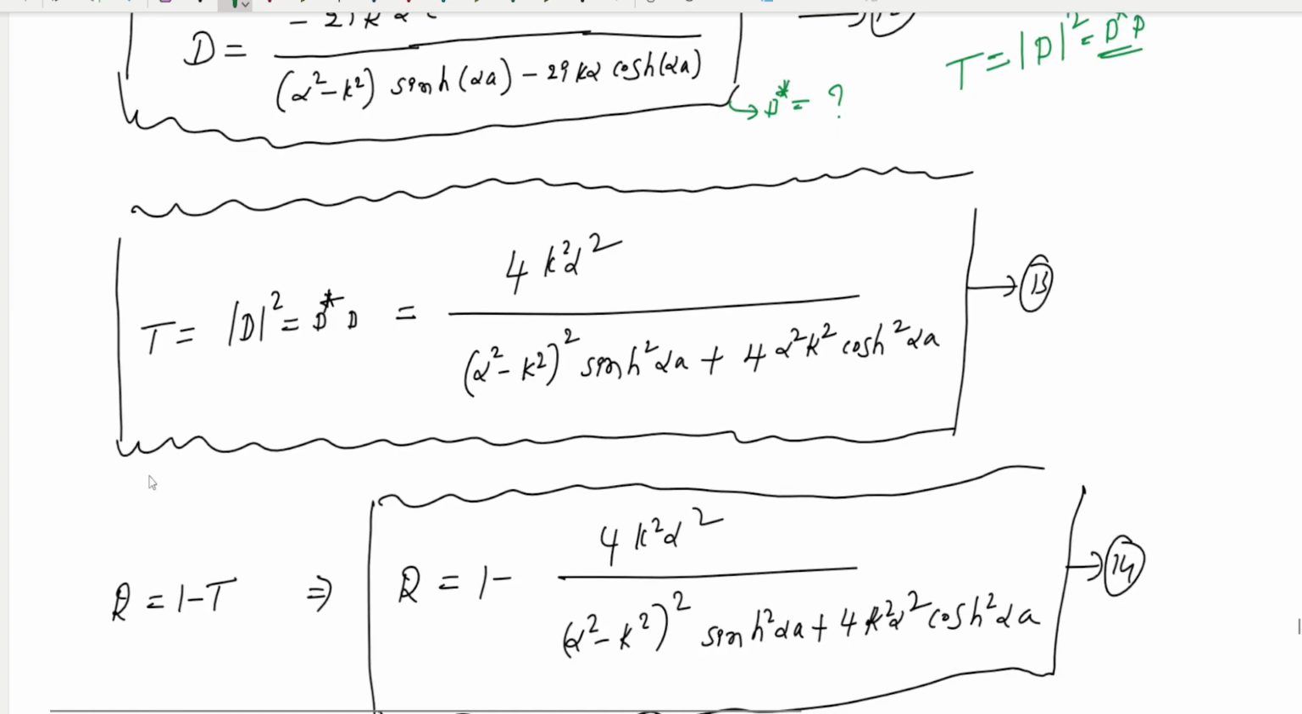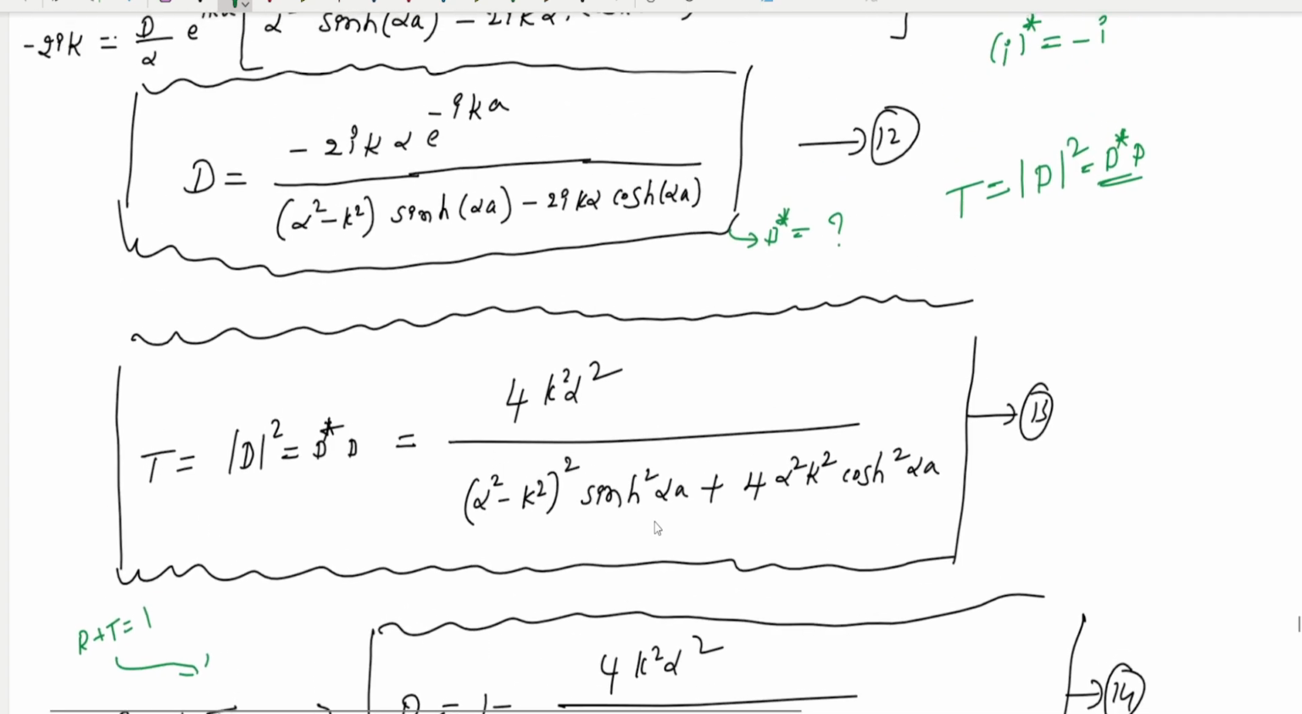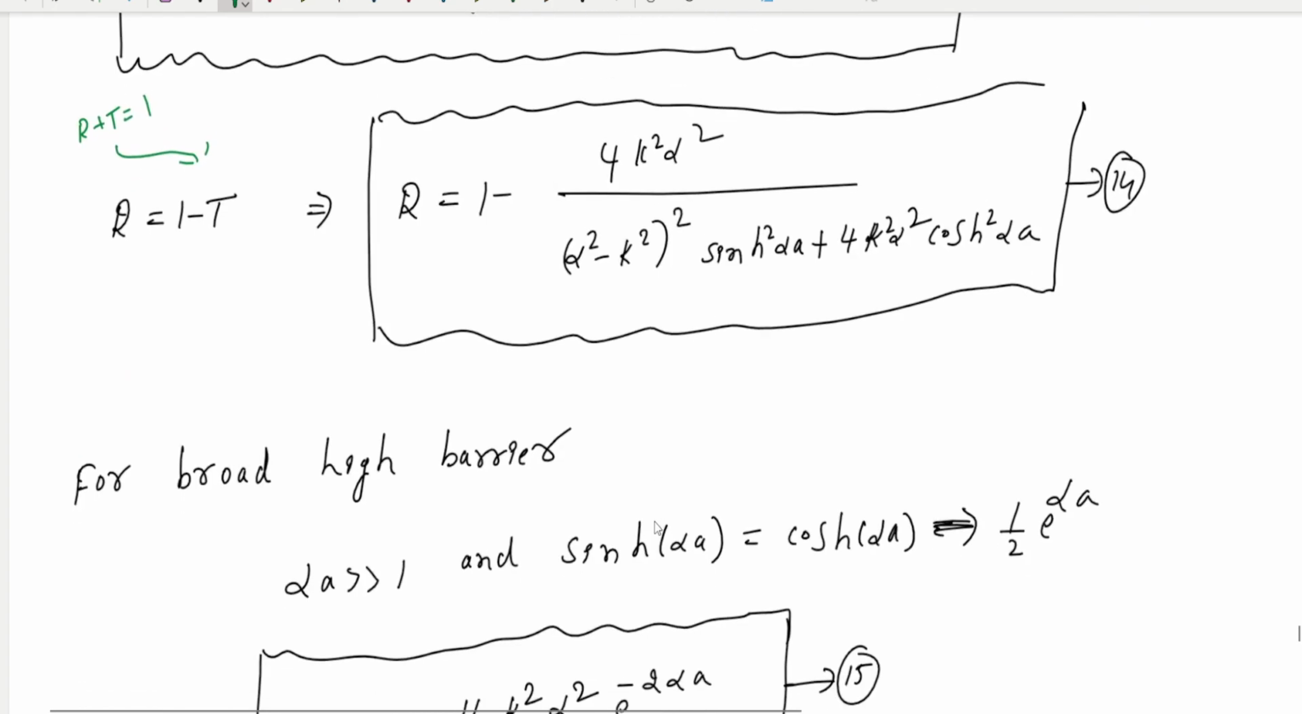So we know R plus T, reflection plus transmission, equals 1. From that equation, reflection R is equal to 1 minus T. We already got T, so then we can get the R value, the reflection value. This is very important: the reflection value and the transmission value.